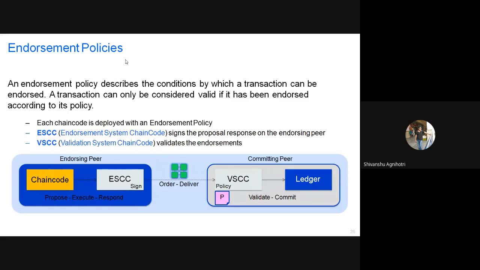According to that only, a transaction can be proposed. Means if a client side application is sending some transactions to the endorser peer, they must use this policy to decide whether to accept this transaction or not. So these are some conditions and some policies. A special chain code is written for all of this to decide whether to endorse the particular transaction or to reject it. Once the transaction is endorsed, only after that can it be executed.